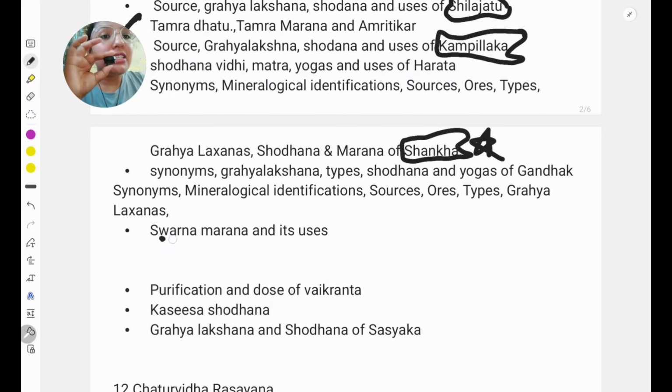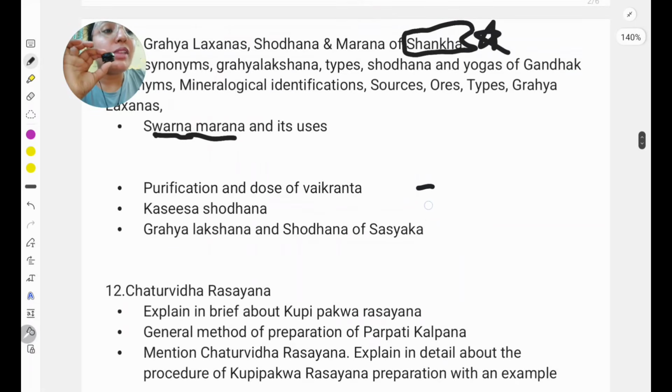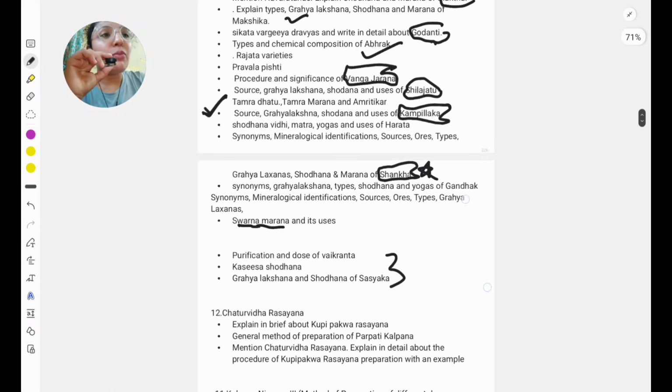And the last one is Swarna. Swarna we have already done. These are some portions from the second or third Rasa Parichaya, that is Vikranta, dose and purification, Kasisa, Shodhana and type, Sasyaka, Grahya Lakshana and Shodhana. So these are some portions.